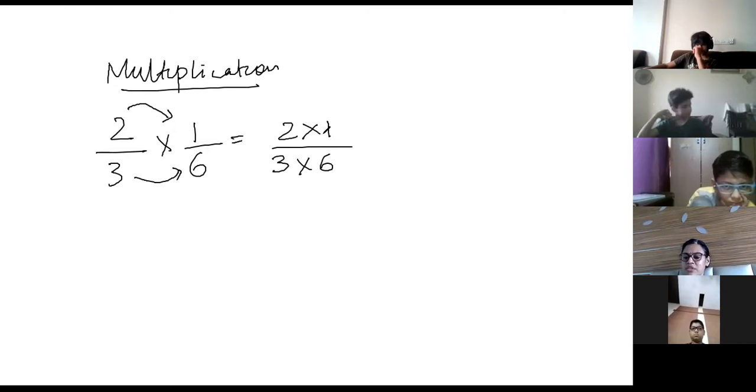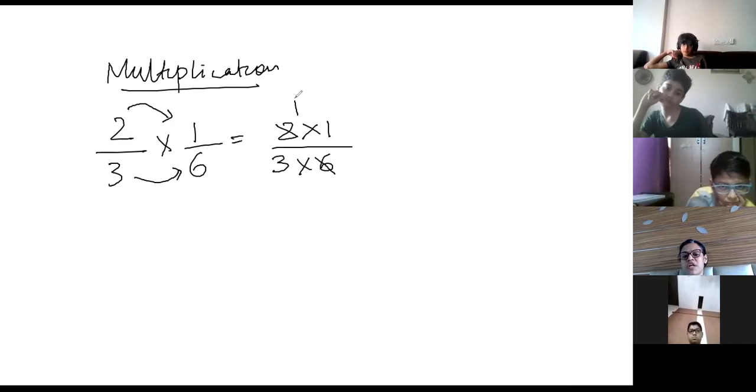Now in this step only, you can do the lowest form. You can see that 2 gets cancelled out with 6, because top and bottom you can cancel when there is a multiplication sign. So 2 ones are 2 and 2 threes are 6. So your answer will be 1 by 9.